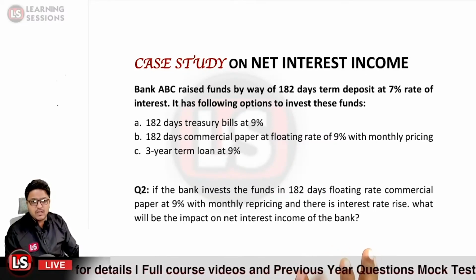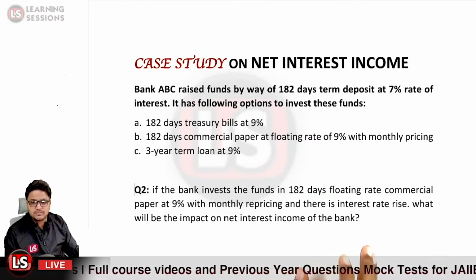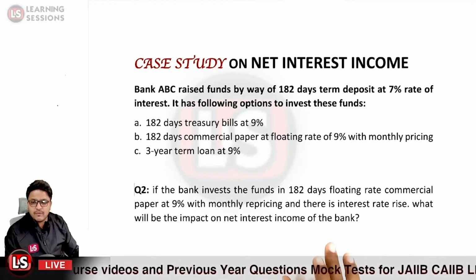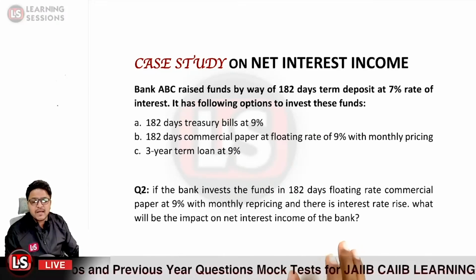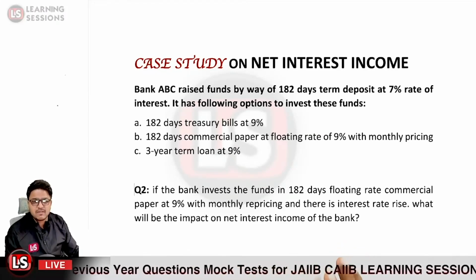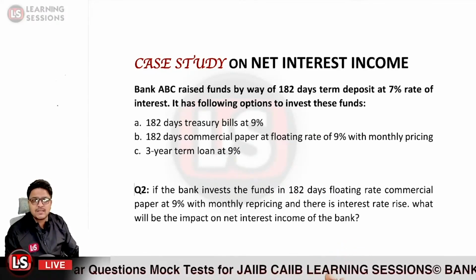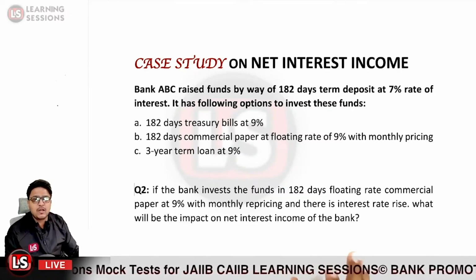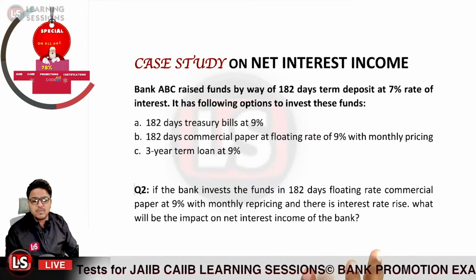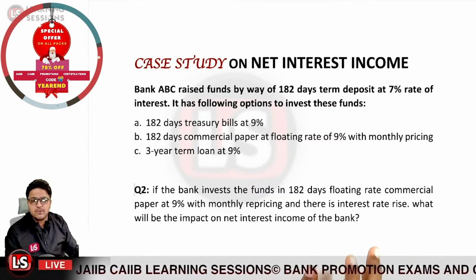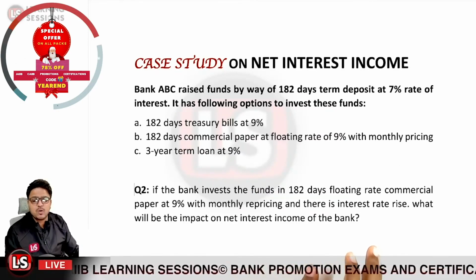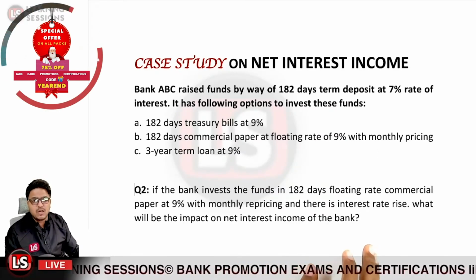Okay, now we need to look at the different factors over here. So if the bank has invested the amounts into 182 days floating rate commercial papers at 9%, in that case, what would be the impact?